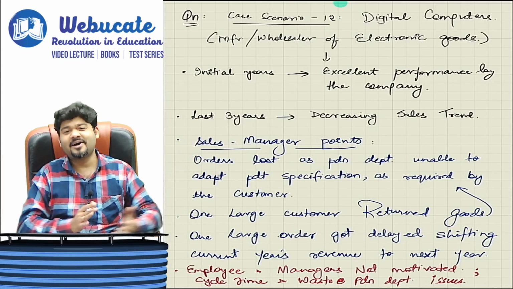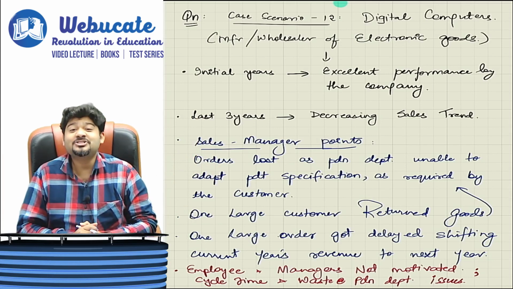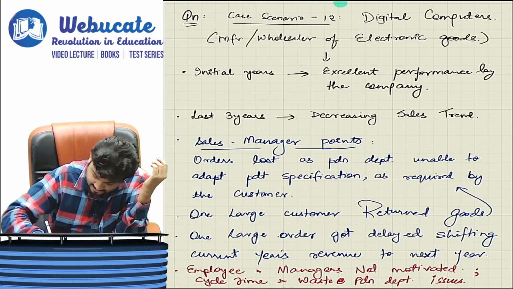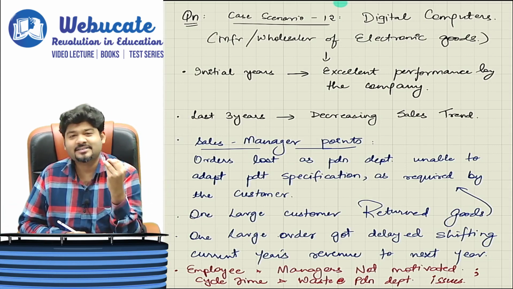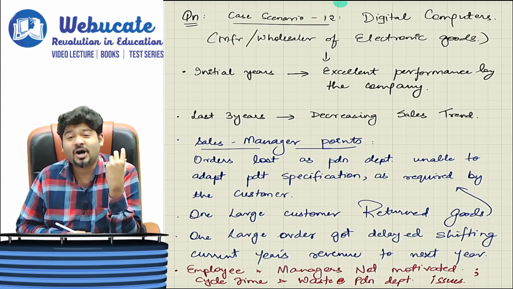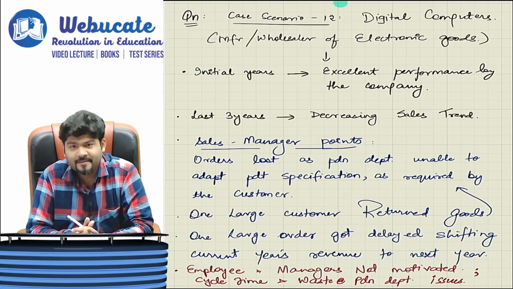So let's have a quick review of this company called Digital Computers. Let's start. Let's pay attention. Digital Computers is a manufacturer or wholesaler of electronic goods. You can take an example of Videocon.